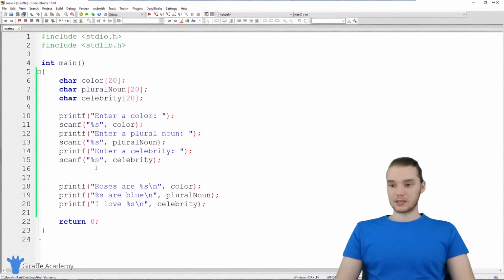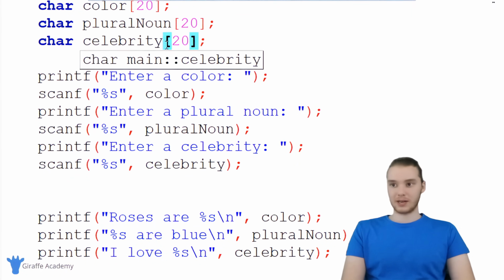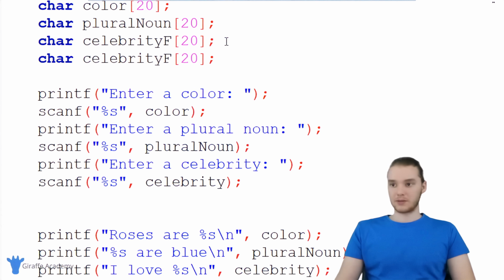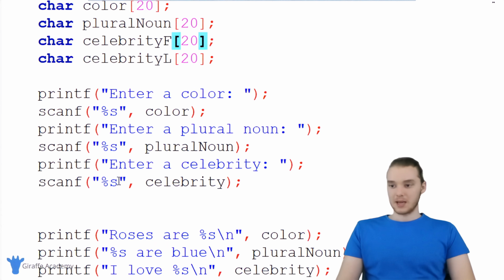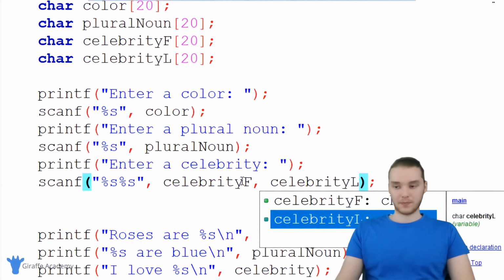So what I could do is, instead of just getting one variable like the celebrity, I could actually get two. So I could say over here like celebrity F, and that'll stand for celebrity first name. And then down here we can make another variable called celebrity L. That'll stand for last name. So now when we scan, instead of just scanning for one string of characters, I can scan for two strings of characters. And we'll have celebrity F and then celebrity L.